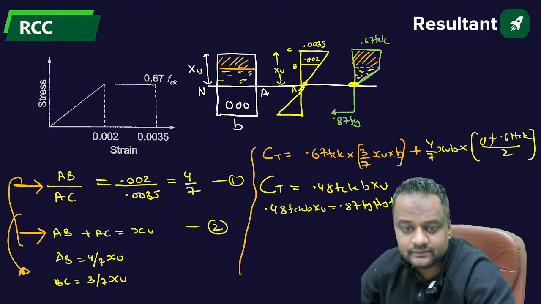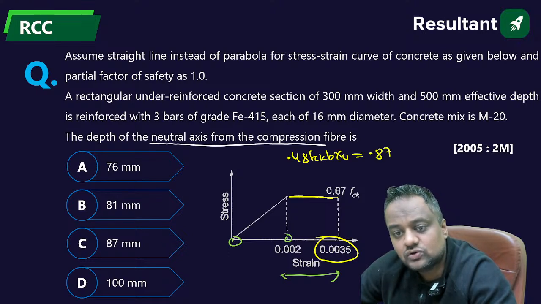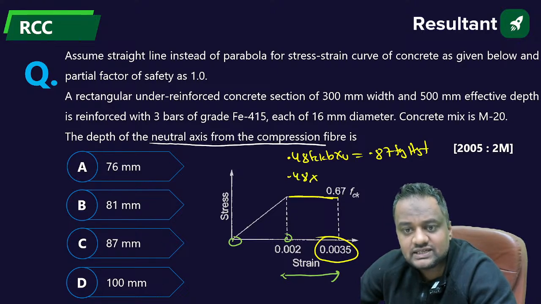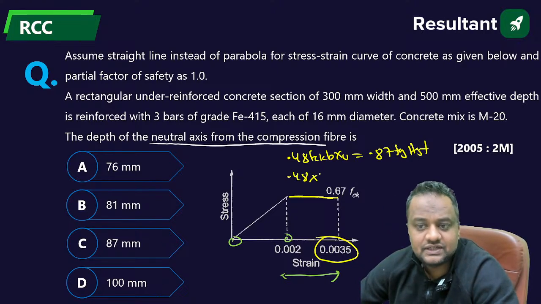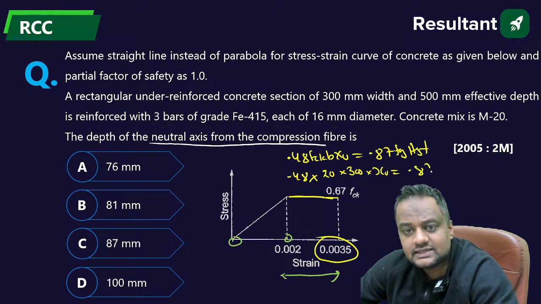Let me write it here: 0.48 FCK into B into XU is equal to 0.87 Fy into AST. What is FCK? M20. What is B? 300. Fy is 415.